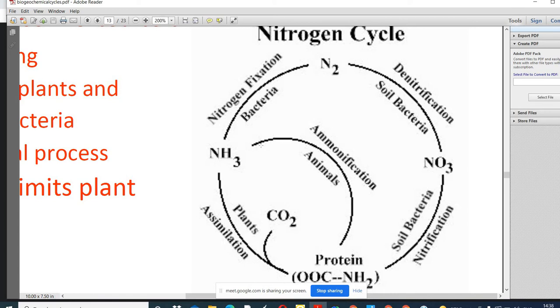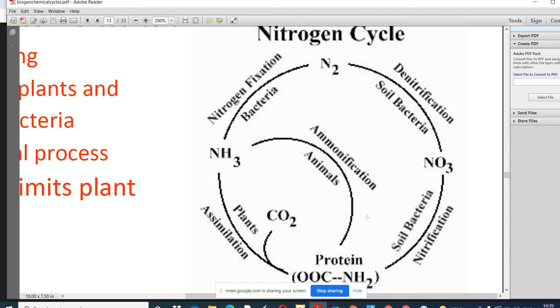Now you can see nitrate is the soluble form of nitrogen, and that process is called nitrogen assimilation. What is the next process? The conversion of organic compounds into ammonical compounds is called ammonification. From the organic matter there is the formation of ammonium ion. This process is called ammonification, which we have discussed just now.